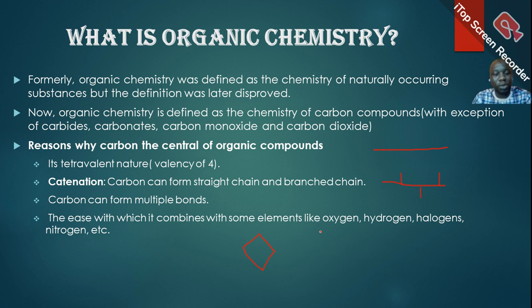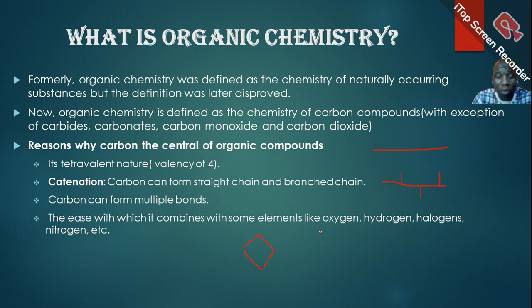Then the third reason is the ability of carbon to form multiple bonds. Some elements in the periodic table can form only a certain number of bonds. For example, oxygen forms double bond, nitrogen forms triple bond, fluorine and other halogens form single bond. But carbon can form single bond with itself and with some other elements as well.